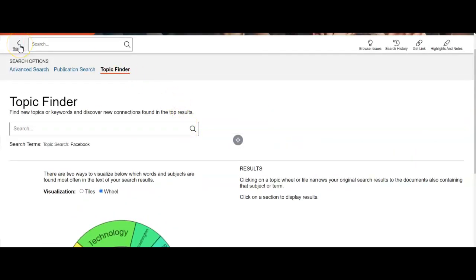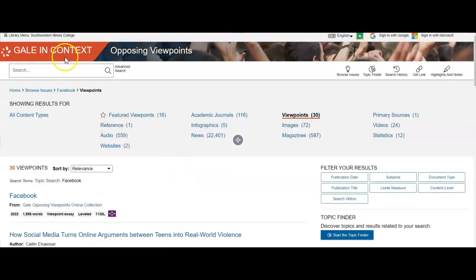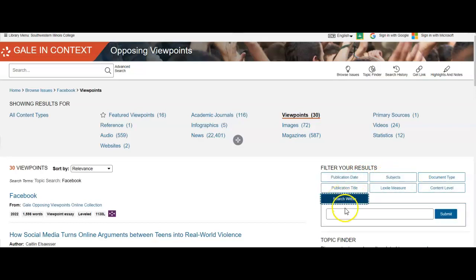So that's going to help you with your persuasive speech, and it's all about, once you find your topic, clicking around and seeing how you like it. Also know that there are tiles over here on the right that will help you narrow things down by date and different areas. Or if you want to search within an area, like possibly add the term children, it'll narrow down your articles and add that term as one of the things you're looking for. So that's Opposing Viewpoints.